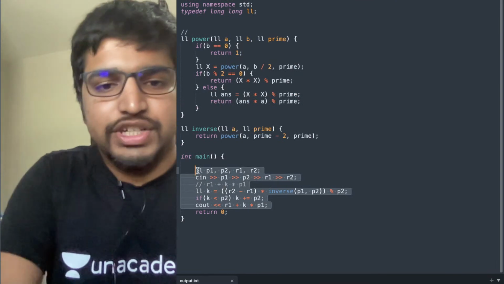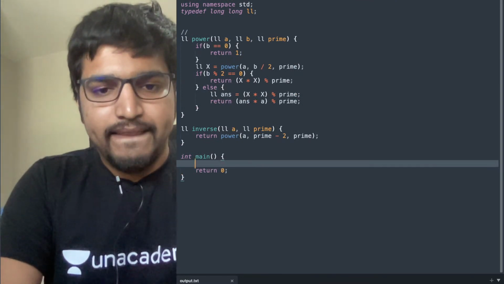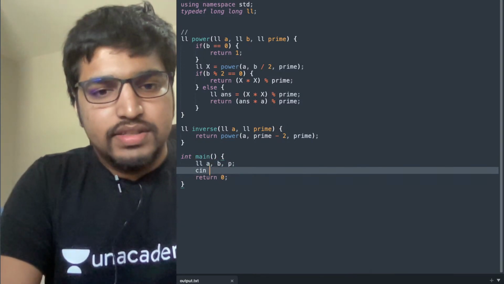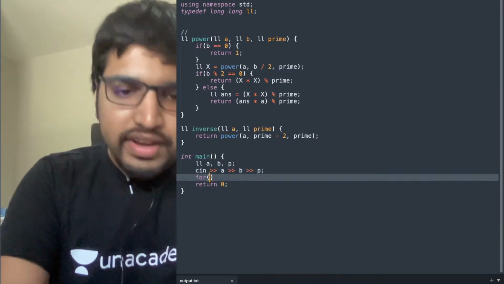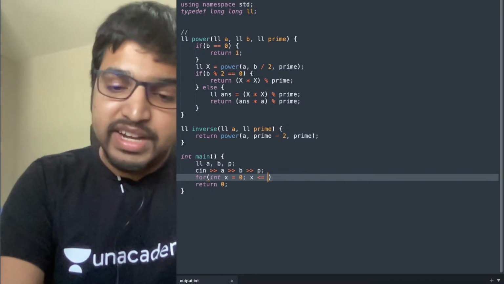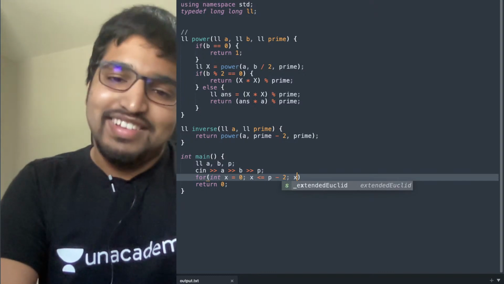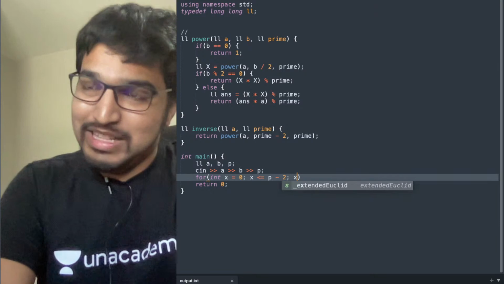We already have the inverse function coded. So let's take the input: LL a, b, p. cin >> a >> b >> p. For int x equals 0, x less than p minus 2, we just iterate till p minus 2, because if it's going to happen above p minus 2, it's definitely going to happen between 0 and p minus 2.